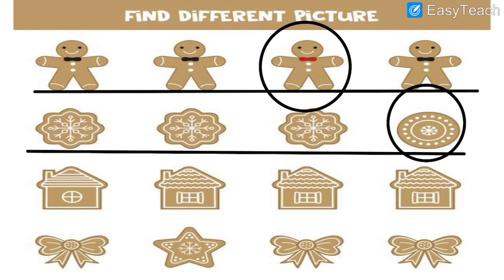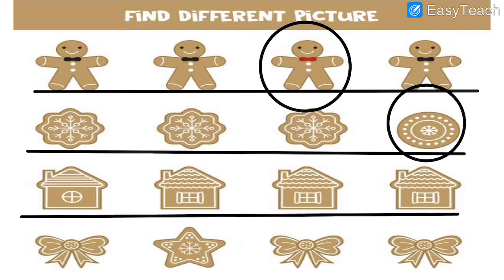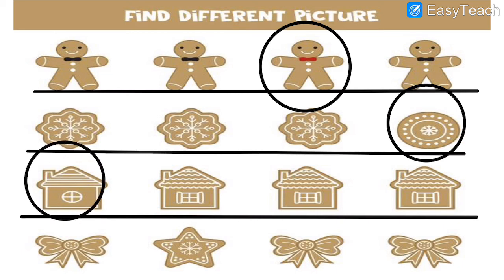Then see the next four images which are given below. The third line, this line. Which one is the different image over here? Can you notice the difference among these four? The different image is the first one. See over here, the windows are of rectangle. Here it is circle shape. So the difference is the first one. This one is the different house, as the window is of different shape.